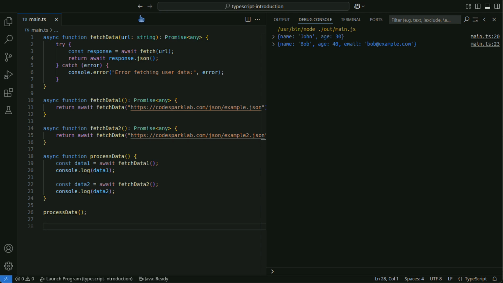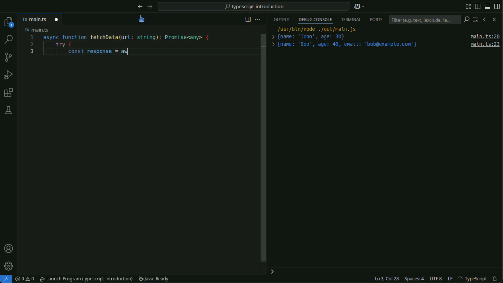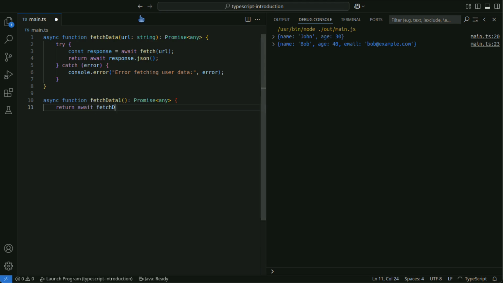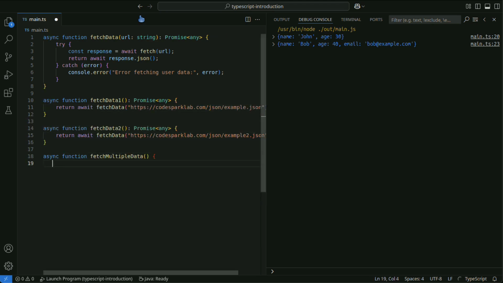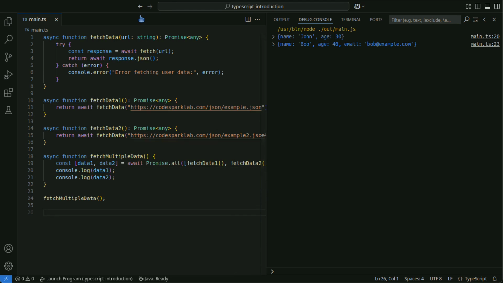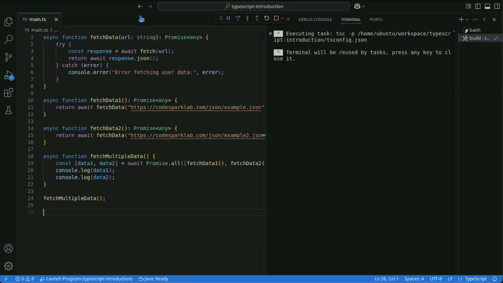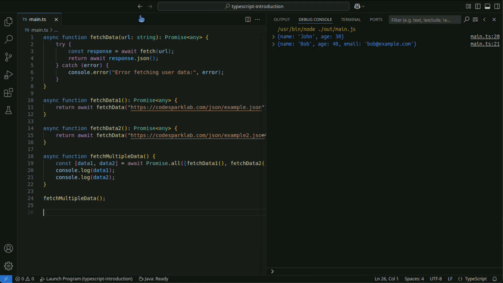If you want to execute asynchronous operations in parallel, you can use Promise.all to handle multiple promises simultaneously. In this case, fetchData1 and fetchData2 are executed at the same time, and the process proceeds after both are resolved. This allows for efficient handling of multiple asynchronous operations.